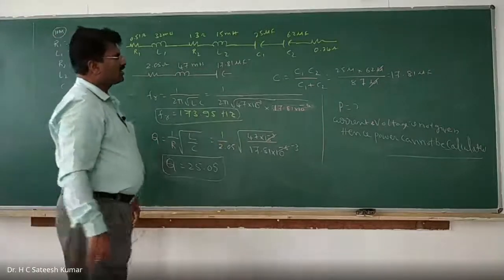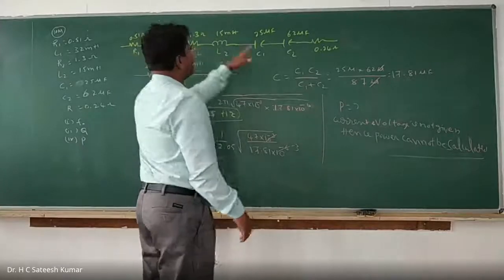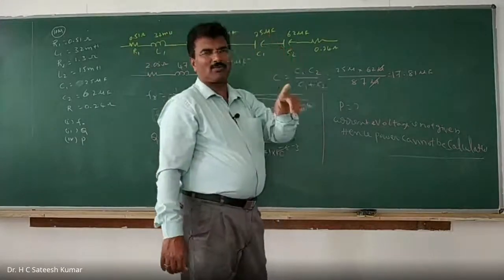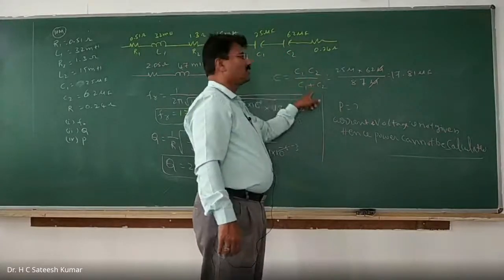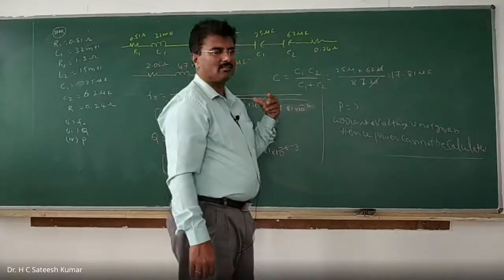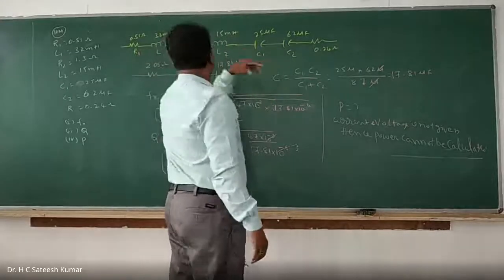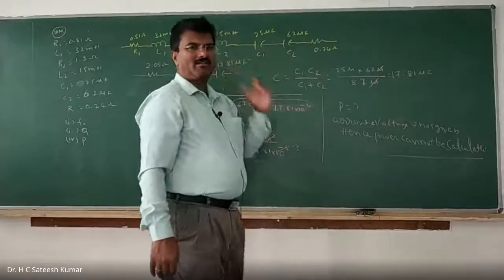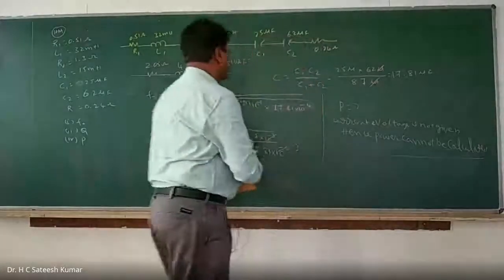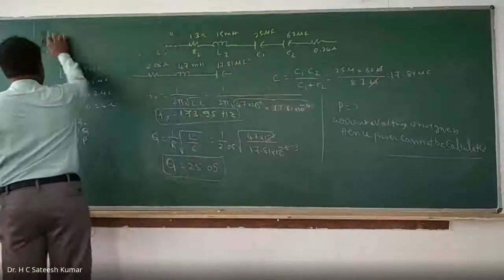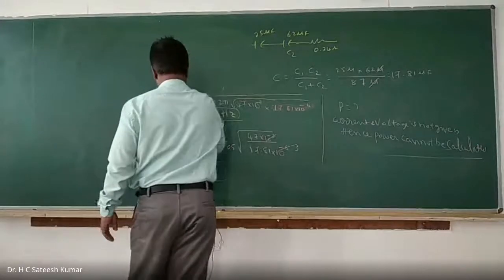So here, generally students will fail in understanding this concept. They will add inductance, resistance, all the three, capacitance also they will add. But please note that when the capacitances are connected in series, it is C1 C2 divided by C1 plus C2. That you will forget, even though you know that the series capacitance is equal to C1 C2 over C1 plus C2. Because we add 3 resistances, 2 inductances, similarly we add 2 capacitances. That is the mistake students used to do. Other than that, the rest is easy. So like that we can solve any number of problems. Some of the variety of the problems we have seen today.